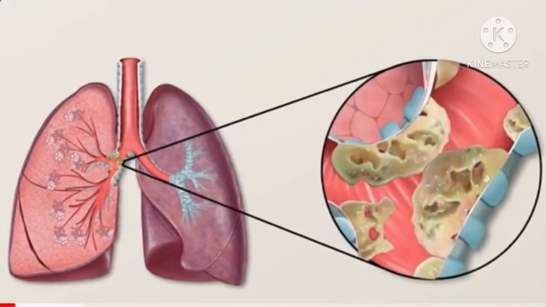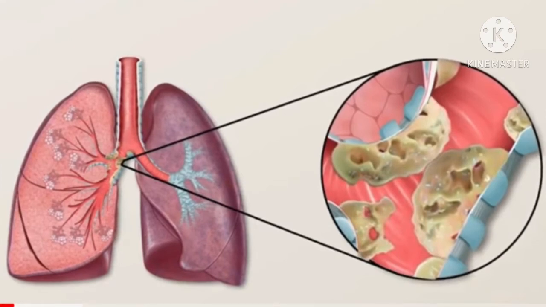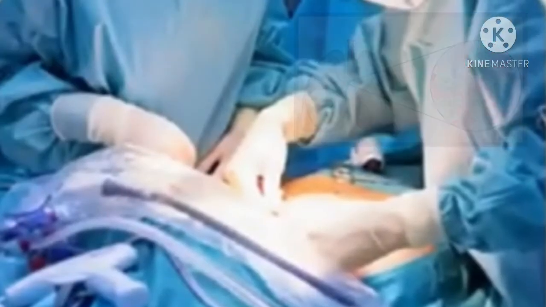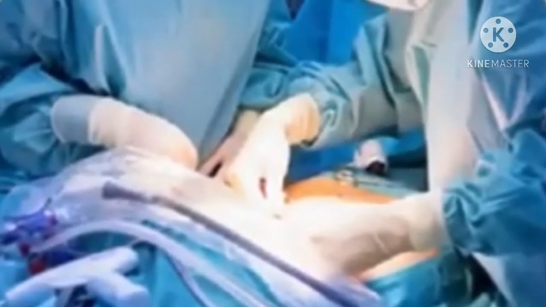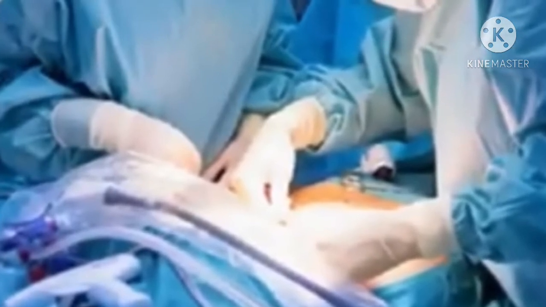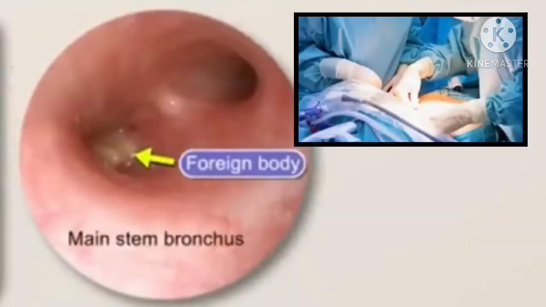It is caused by an obstruction of a bronchus by excessive secretions of mucus or mucopurulent plugs or exudates within smaller bronchi due to: first is surgery, diminished respiratory movement resulting from post-operative pain.